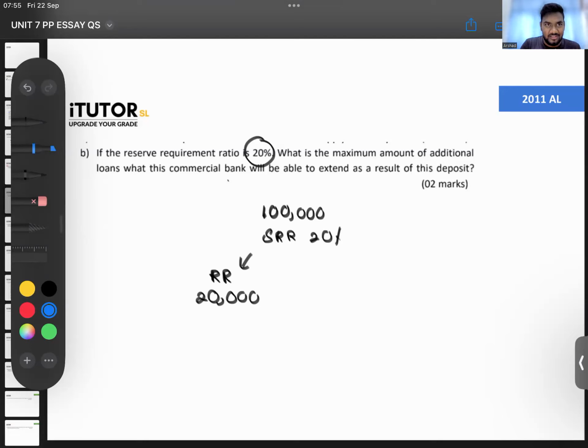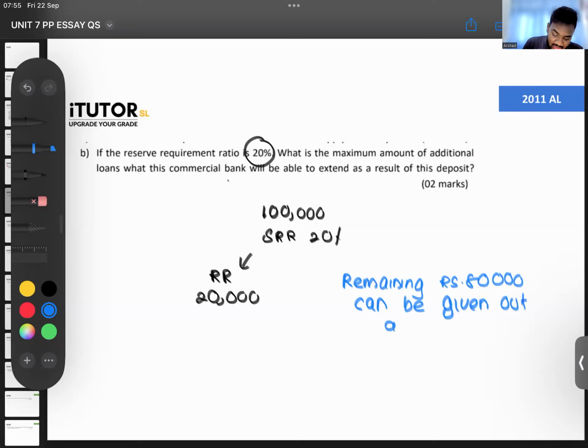From the 100,000, if they have to keep 20,000, the balance excess reserve, the remaining 80,000 can be given out as loans. That is your answer.